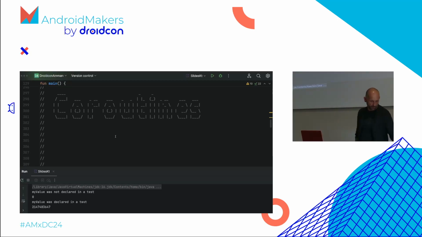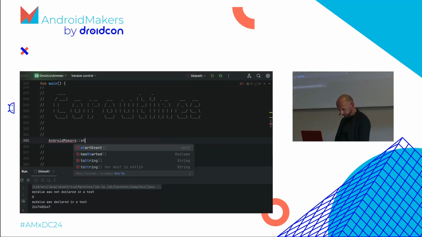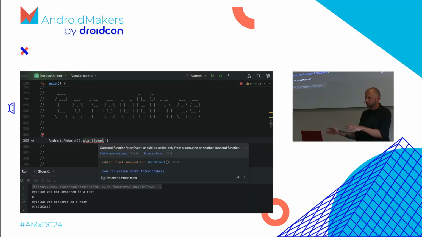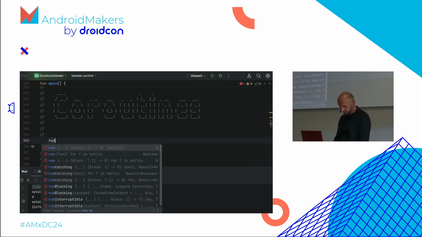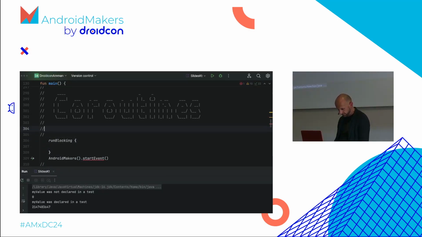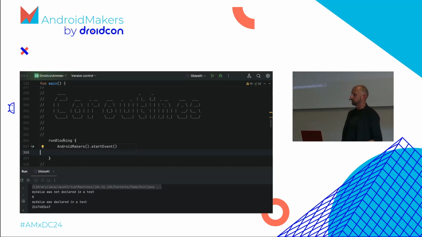Yeah, let's move on. Small thing to mention, are we in time? Pretty good. Coroutines. Just in case you run into this: reflection was there, then coroutines came later, right? So how do you do the whole thing? My Android makers instance has a method called start event. Let's just call it the old school way, right? Oh, the suspend function, you can't call it like this. So let's do the evil one that, of course, we never write. Cool, working now.